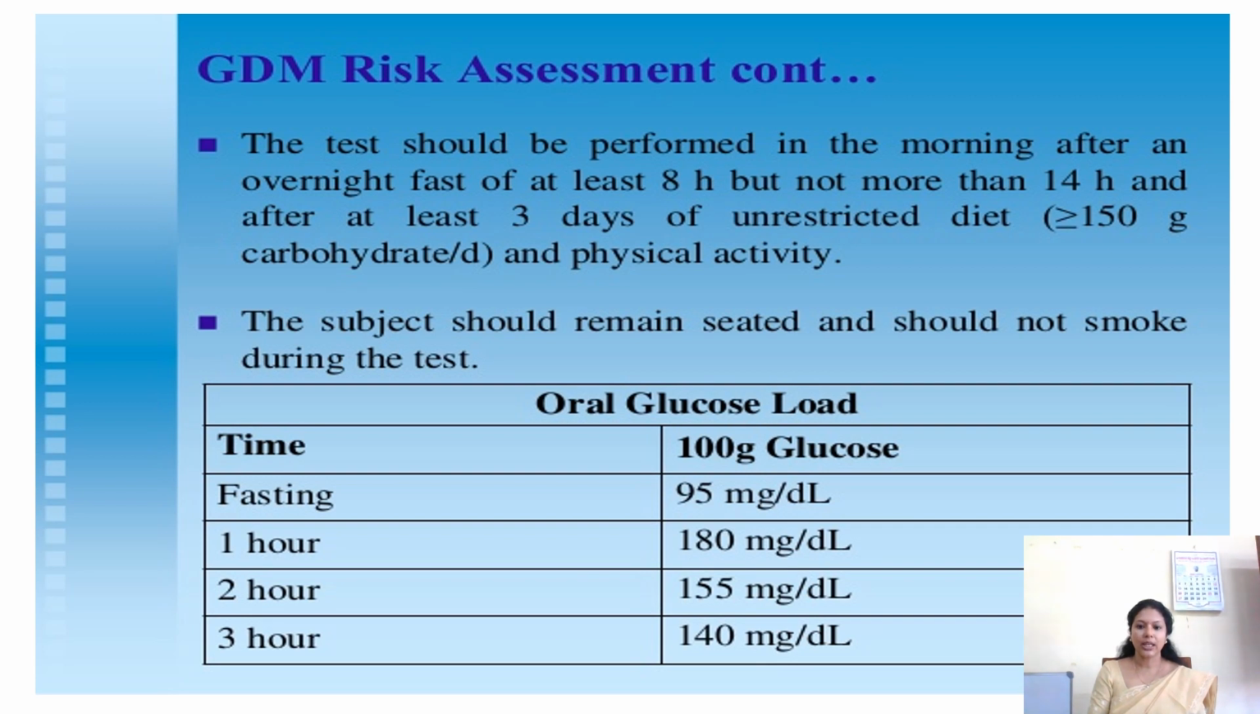In the fasting state, first you should assess the blood sugar level, and it will be 95 milligram per deciliter. After giving 100 grams of glucose, at the first hour you have to take it and it will be 180 milligram per deciliter. Again at the second hour, it will be 155 milligram per deciliter, and at the third hour, it will be 140 milligram per deciliter. If these levels are there, it shows that it is normal.